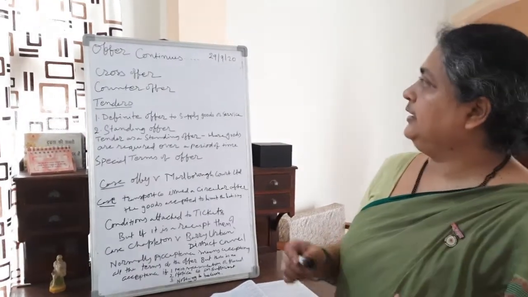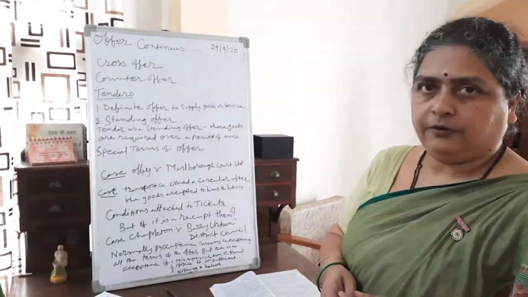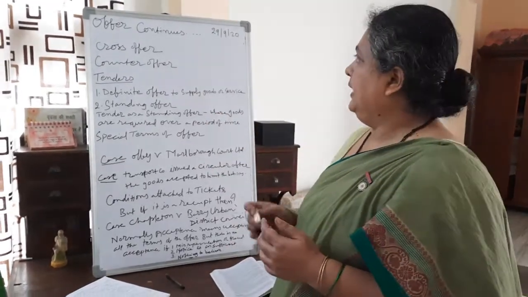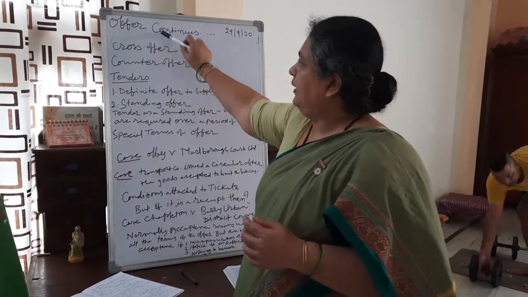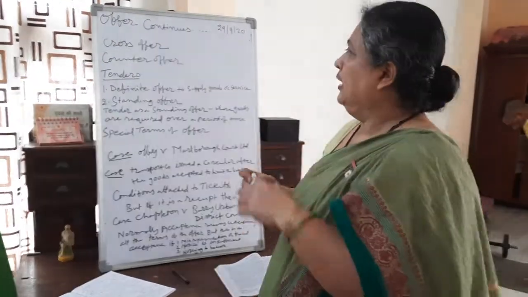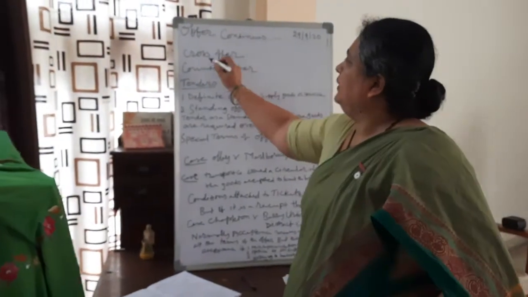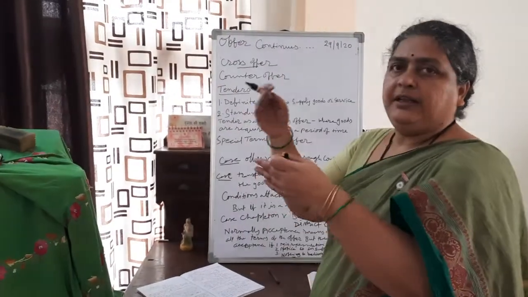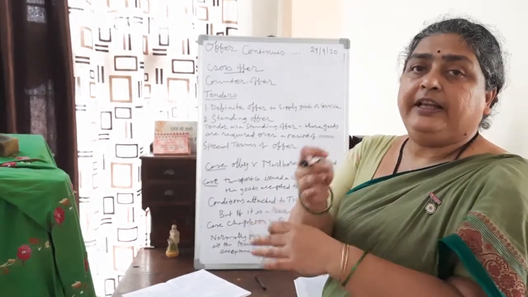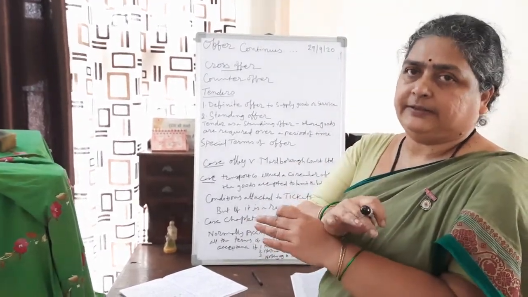Last class we have seen the essential elements of offer. Now today we will learn some more terms like I have written the heading, offer continues. That means some more terms we have to learn under it. Cross offer. Cross offer means similar offers crossing each other in ignorance of each other's knowledge.